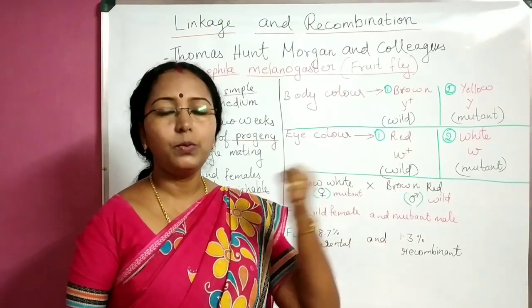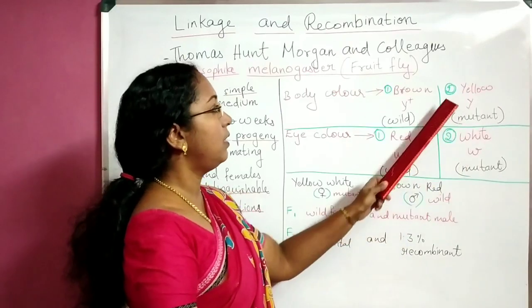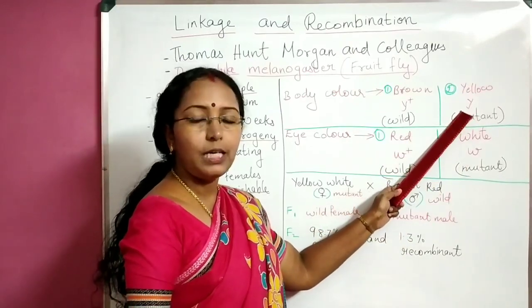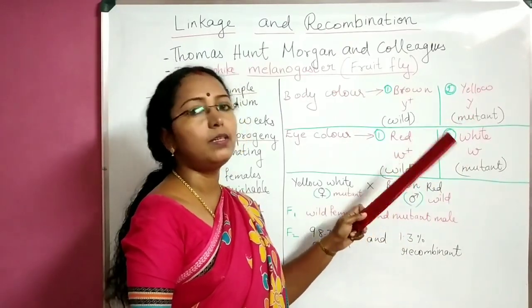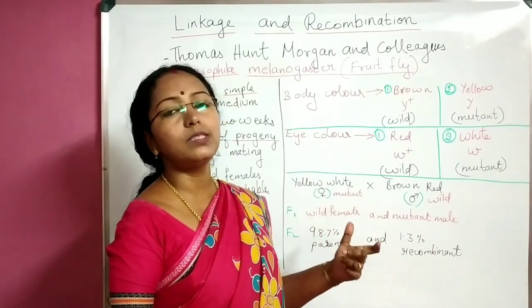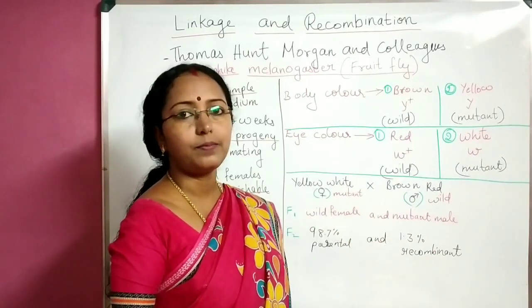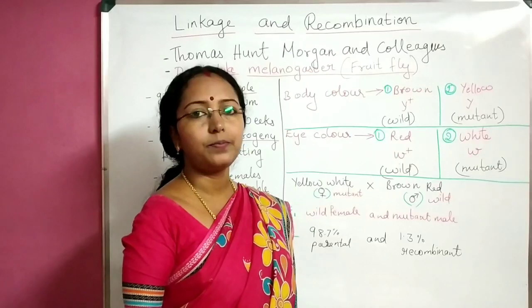The Y, the mutant type. Mutant type is yellow, so Y. If you put a plus sign, what does that become? It becomes a wild type here. Which is the wild type? Brown. I hope this is clear.